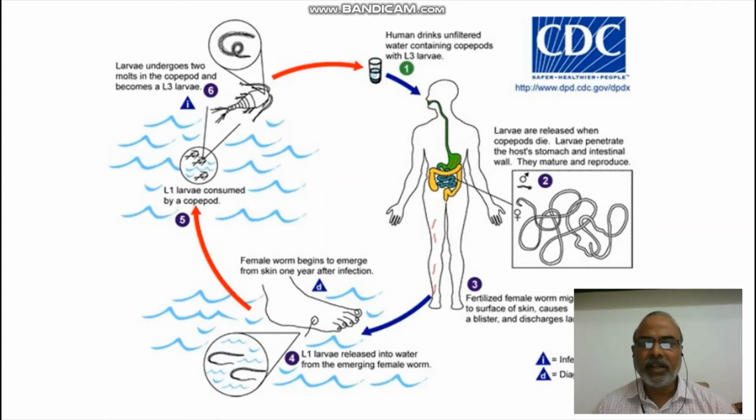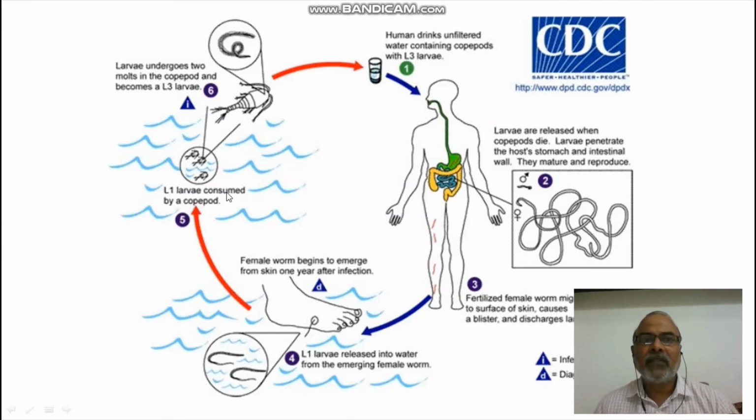Larvae are released into water from the emerging female worm. The female worm begins to emerge from the skin and starts releasing all the larvae into the water source. These larvae swim there for some time, and they select the suitable host, that is Cyclops, and enter into the Cyclops body.